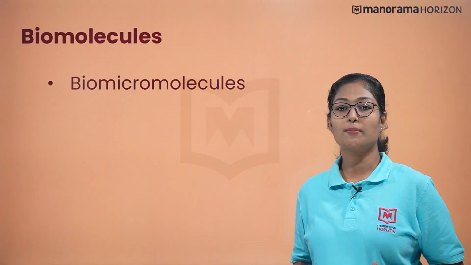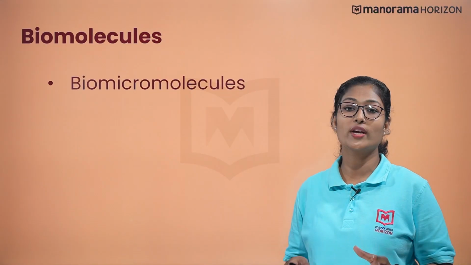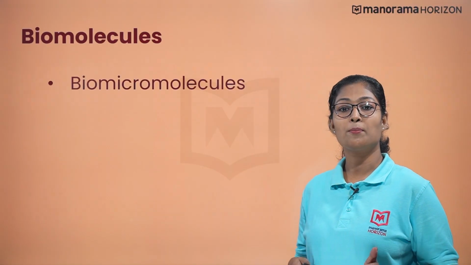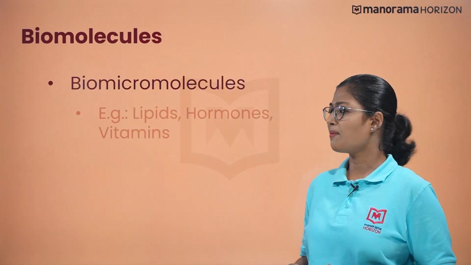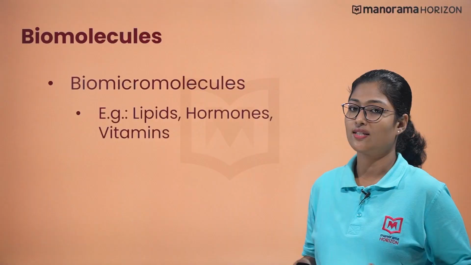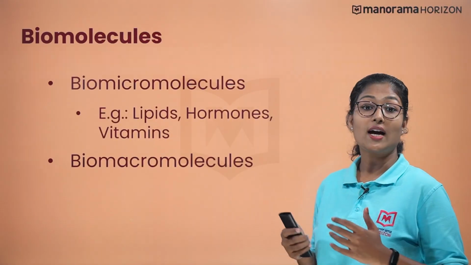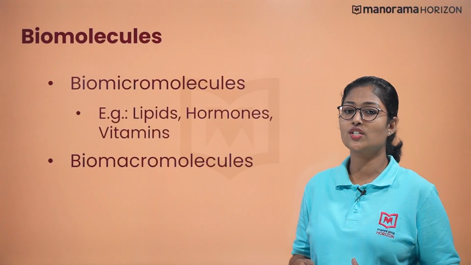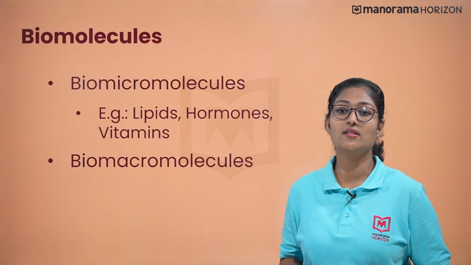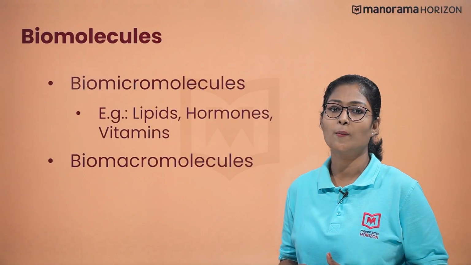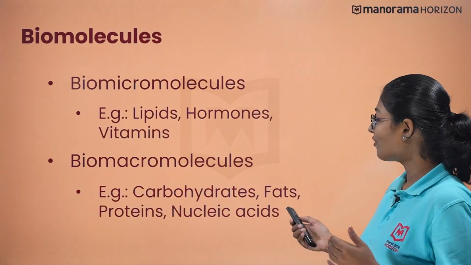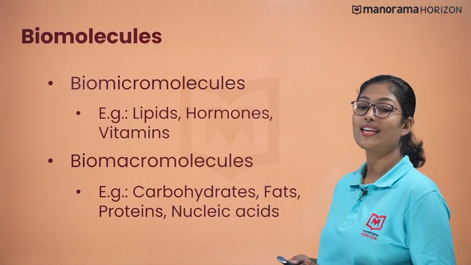Biomicromolecules constitute about 3% of the total weight of the cell. Their molecular masses range from 100 up to 1000 daltons. Examples are lipids, hormones, vitamins. Biomacromolecules are the most important biomolecules in living cells, which constitute about 26% of the total mass of the cell, and they are polymeric in nature. Examples are carbohydrates, fats, proteins, nucleic acids.